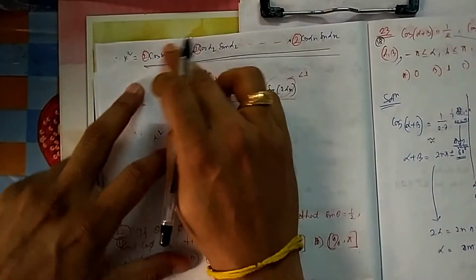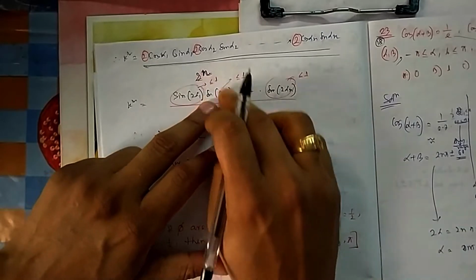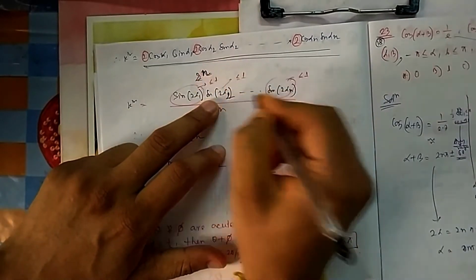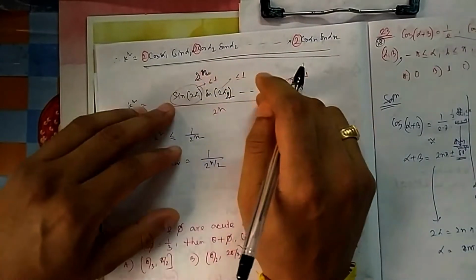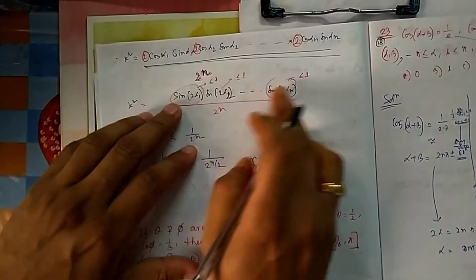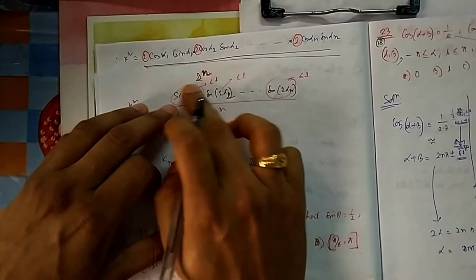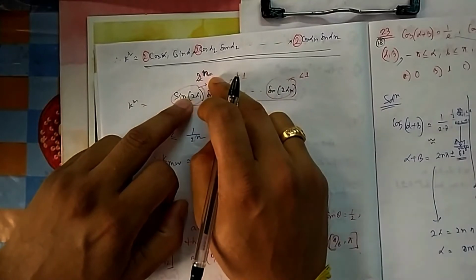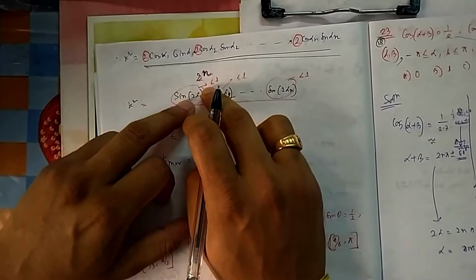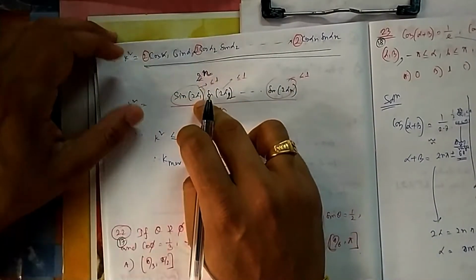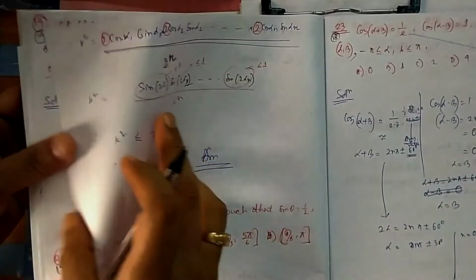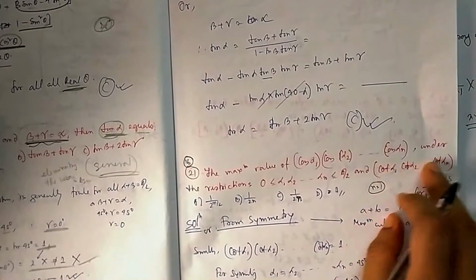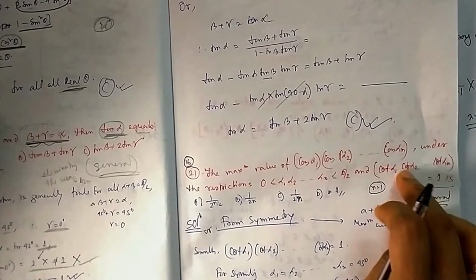Now this one will become sine 2 alpha 1, this will become sine 2 alpha 2, and the last one sine 2 alpha n, divided by 2 to the power n. Now k square will be maximum when each of these is maximum. What is the maximum value of sine? It is 1. And it will be maximum when 2 alpha 1 is equal to 90, which means alpha 1 equal to 45, alpha 2 equal to 45. If all are 45, can it be satisfied? Yes, this is satisfied if all are 45, because this has to be satisfied.